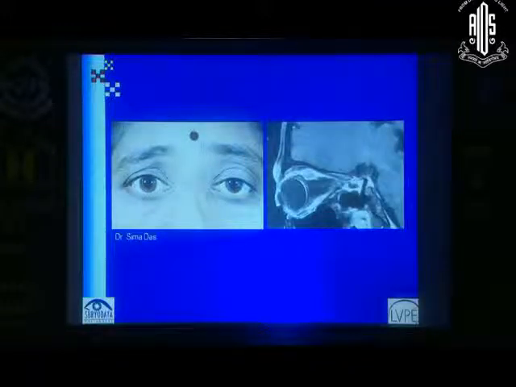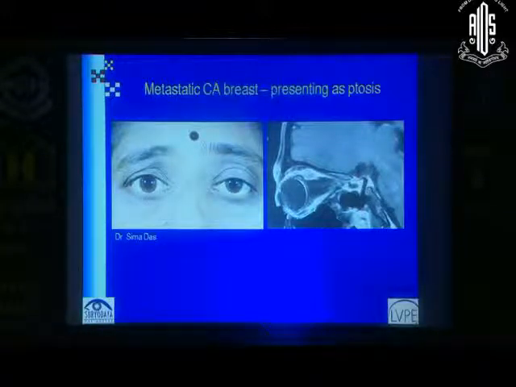So they got a CT scan done for this patient. And they found that there was a lesion in the LPS muscle. And on systemic examination, she was found to have a lump in the breast. And this is what it was. It was a metastatic carcinoma breast presenting as ptosis.